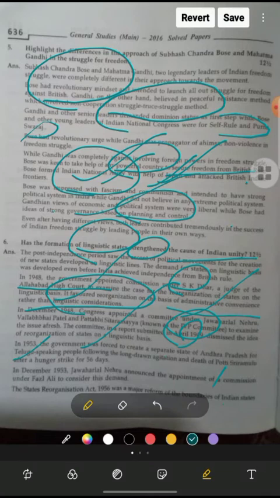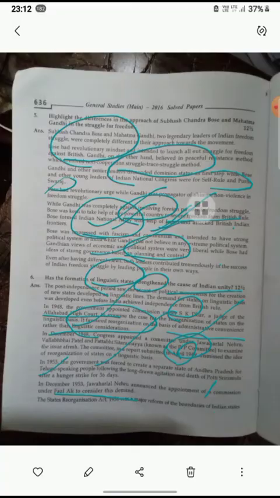Then in December 1953, Jawaharlal Nehru announced the appointment of a commission under Fazl Ali, and the States Reorganization Act of 1956 was a major reform of the boundaries of Indian states. So that was the kind of reform that took place at that period of time. So linguistic states were the primary basis. The next question was question number 6; we discussed linguistic states.